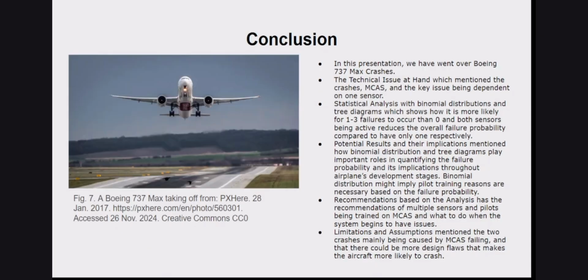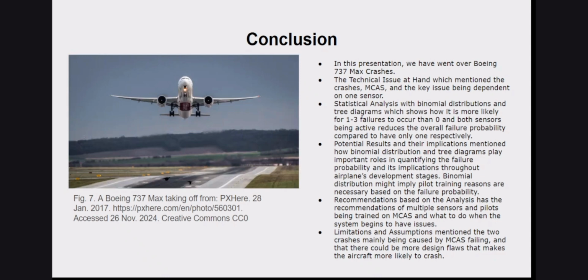In this presentation, we went over the Boeing 737 MAX crashes. The technical issue at hand mentioned the crashes, how the MCAS caused them, and the key issue being that the MCAS was dependent on only one angle of attack sensor. The statistical analysis with binomial distributions and tree diagrams show how it is more likely for 1 to 3 failures to occur than for 0 failures to occur, and that both sensors being active reduces the overall failure probability compared to only having one sensor active.